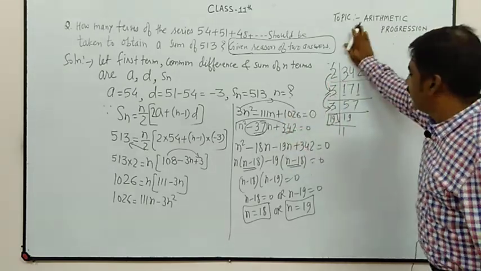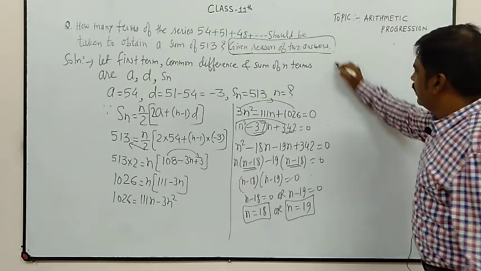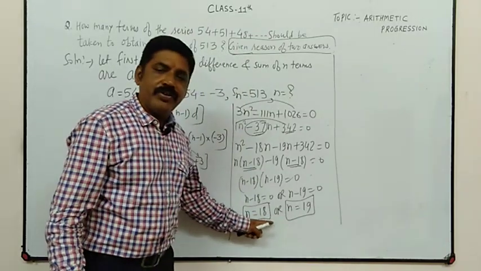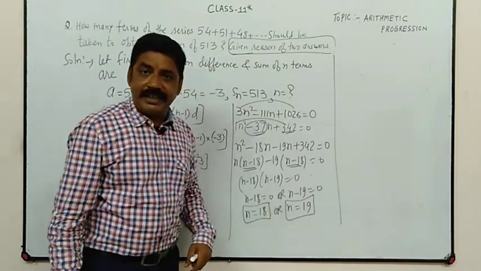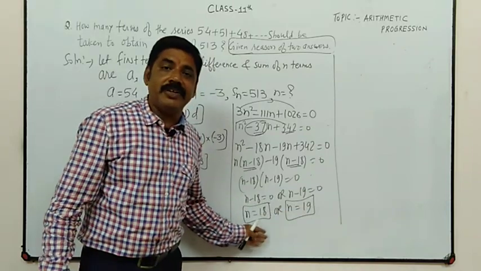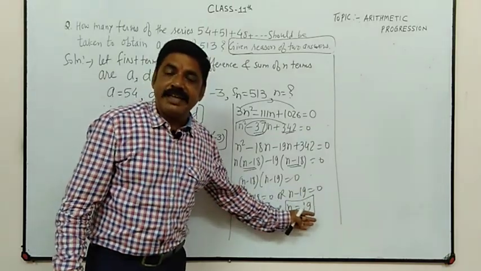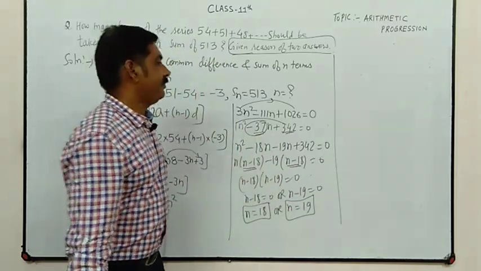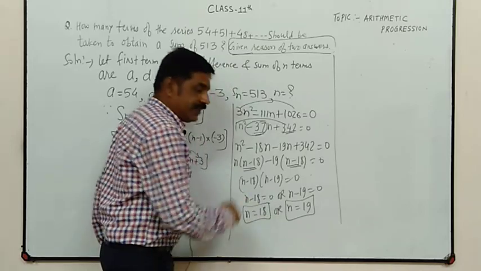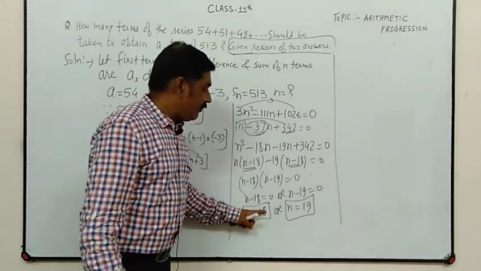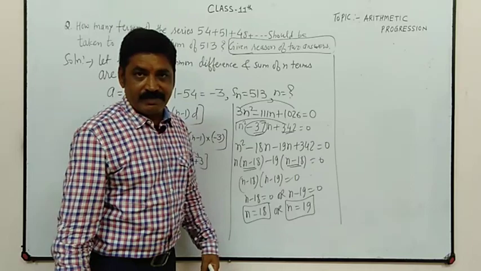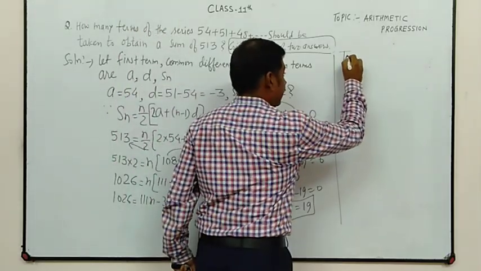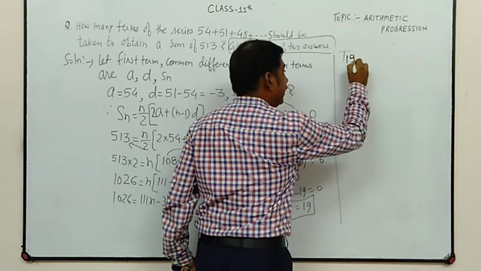Yes, see, we know that the number of terms is always positive and we got n is equal to 18 and n is equal to 19. So which is correct, n is equal to 18 or n is equal to 19, or both are correct? So let us see. Now see beta, which is lowest? 18. After 18, 19. So we have to find t19.